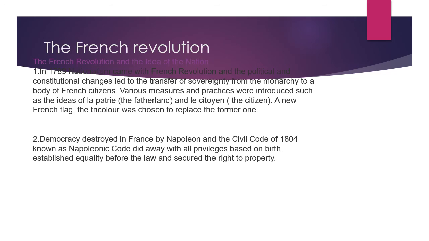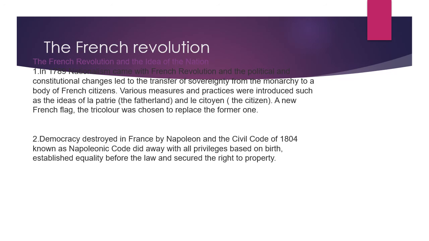A republican state is a state in which the government is elected by the people. Don't get confused between nation state and republican state. In a nation state, I have already given you the explanation. But if it is asked what you understand by a republican state, it's very simple: wherever the people elect their government, that is called a republican state.